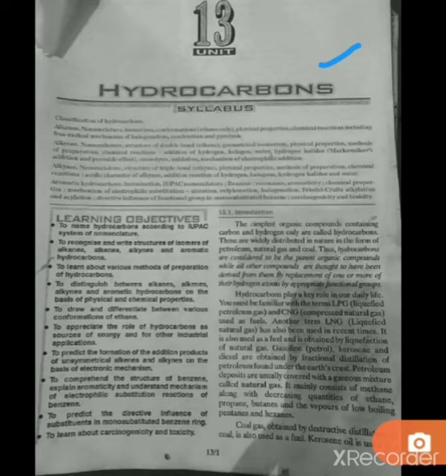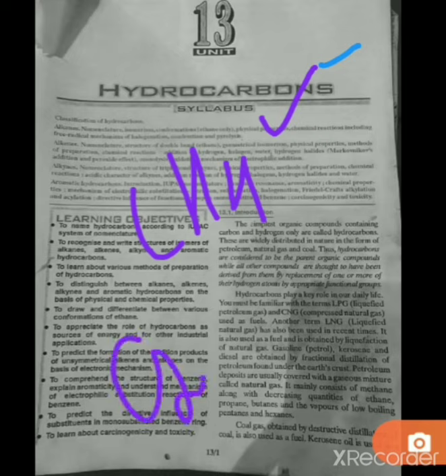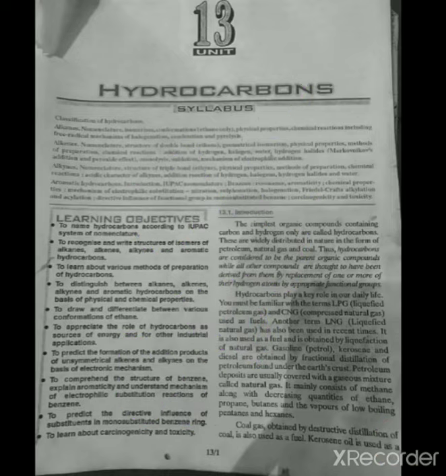Students, petroleum deposits are usually covered with a gaseous mixture called natural gas, and it mainly consists of methane, that is CH4, which is a hydrocarbon, and with decreasing quantity of ethane, C2H6, that is also a hydrocarbon, and the vapors of low boiling pentane. Okay, that is also another hydrocarbon. So that's why the study of hydrocarbons is very important.